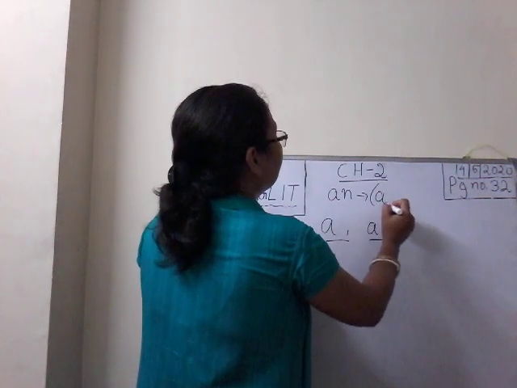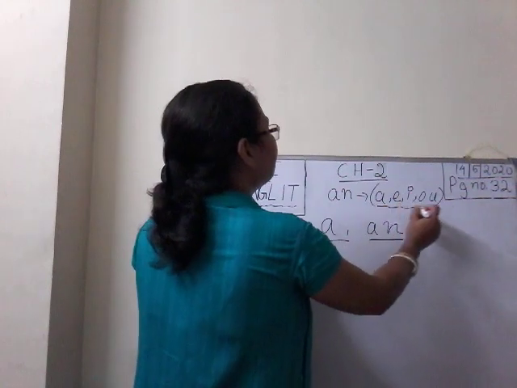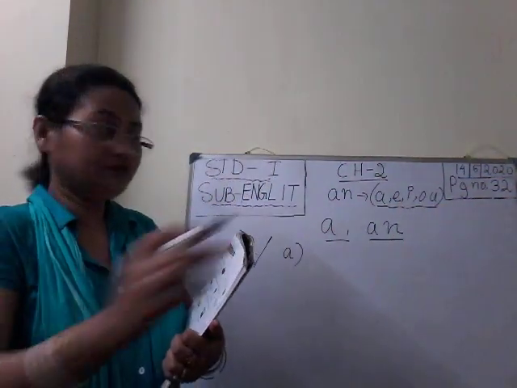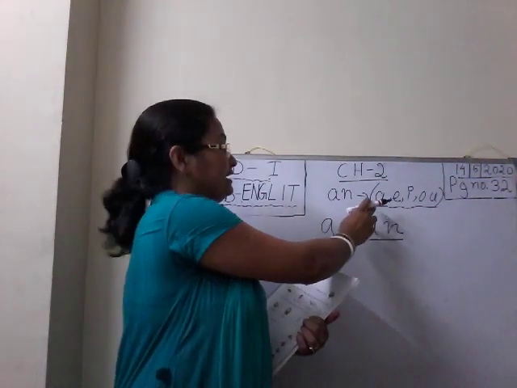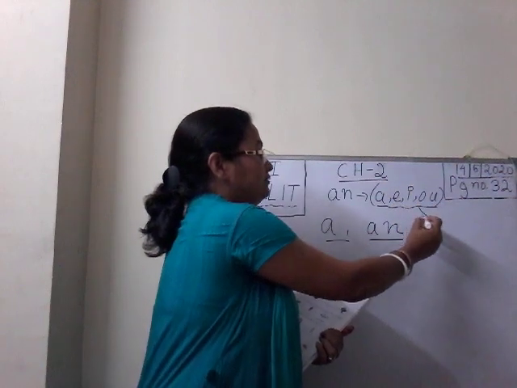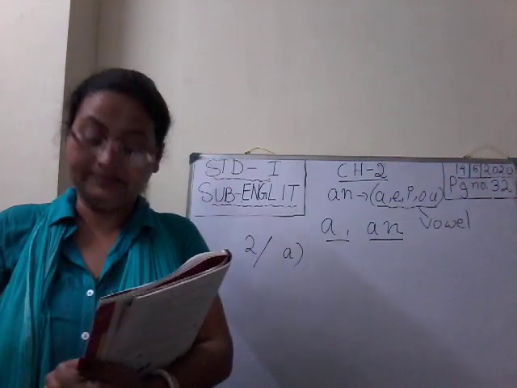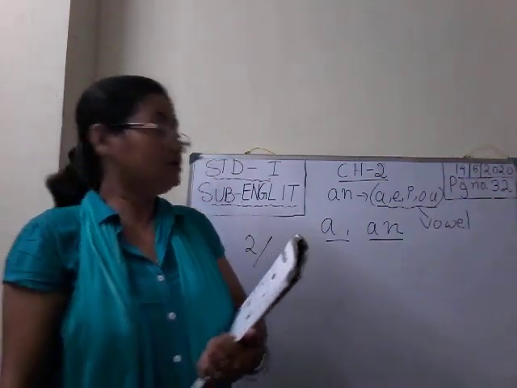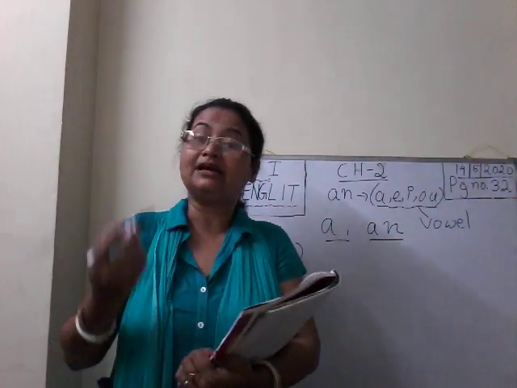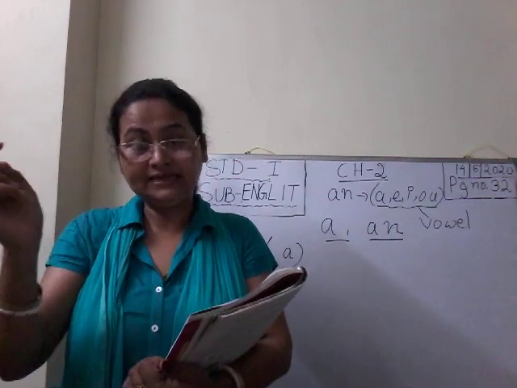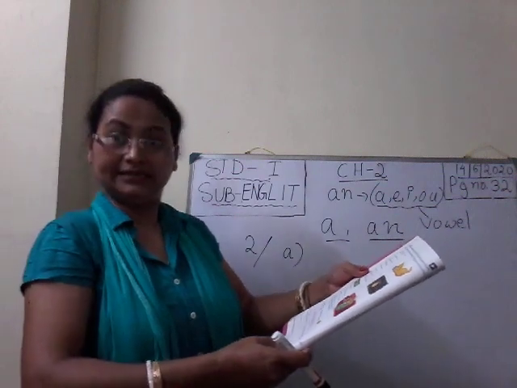We know A, E, I, O, U. We did this in the previous class. And we use A in front of words that begin with a consonant sound. So remember this and then do the exercise given on page number 32.